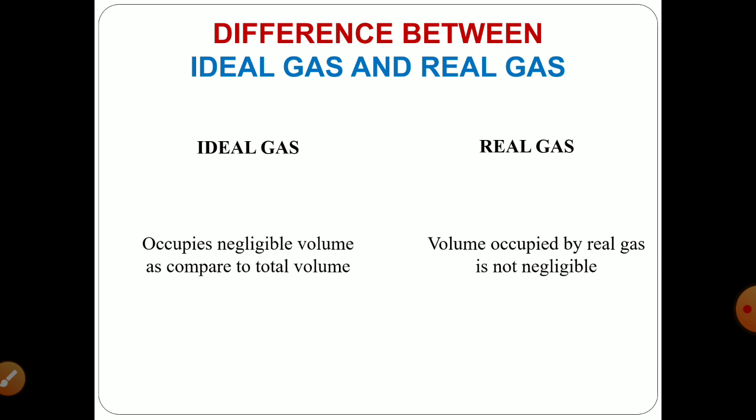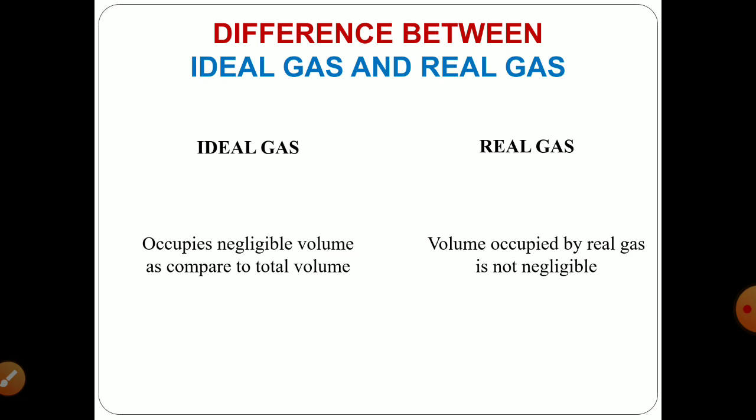Now when it comes to volume and the effect of temperature and pressure on volume, ideal gases occupy negligible volume as compared to total volume. If you have a container having capacity of X volume, then the volume available to an ideal gas is X minus B, meaning very negligible volume is occupied by ideal gases.